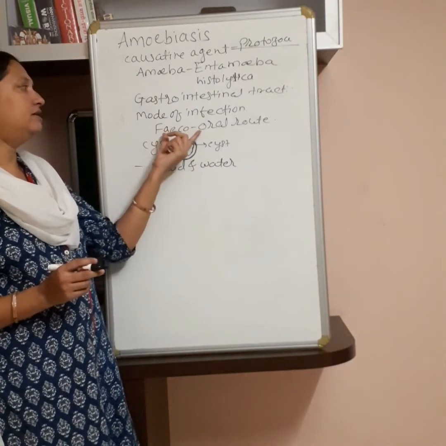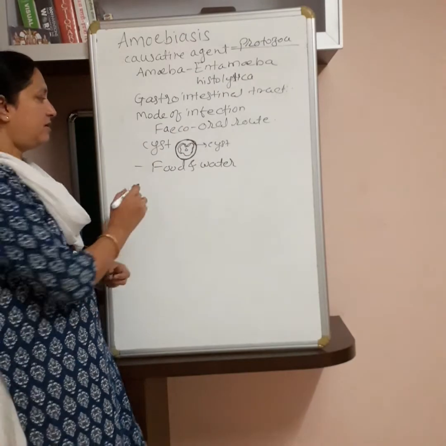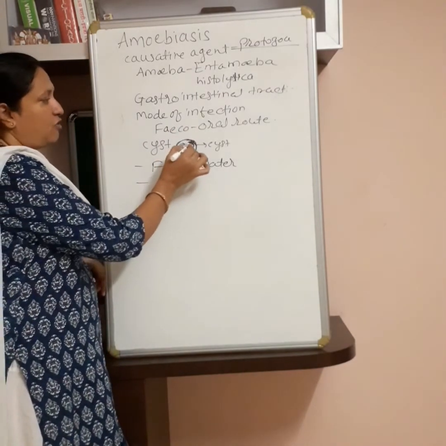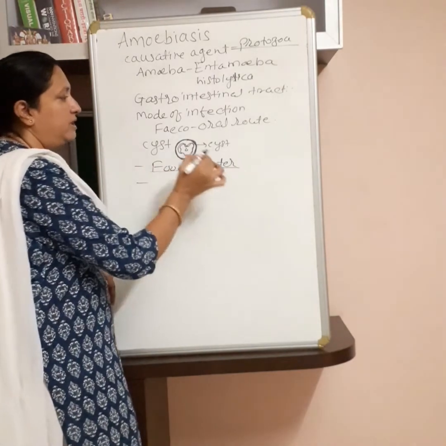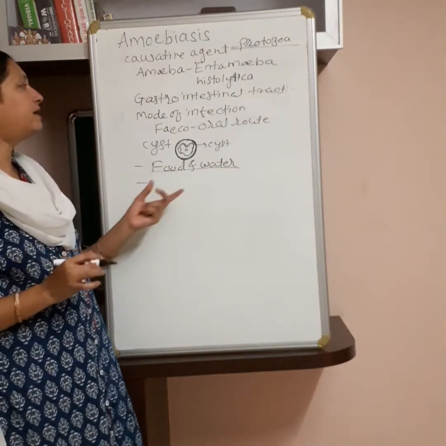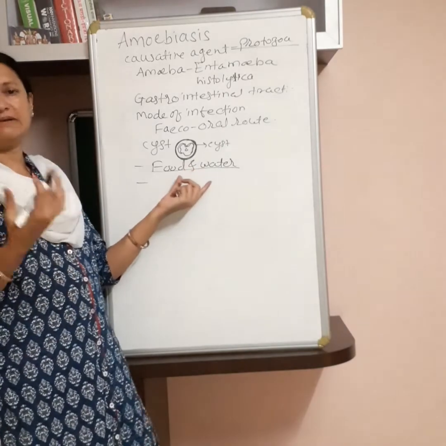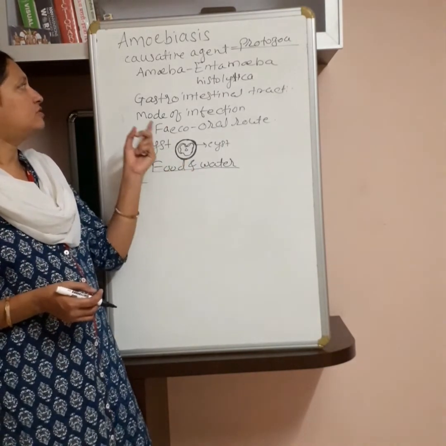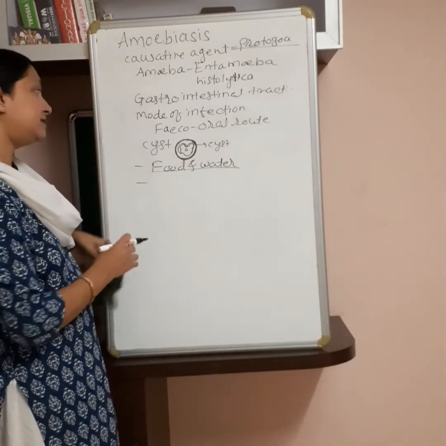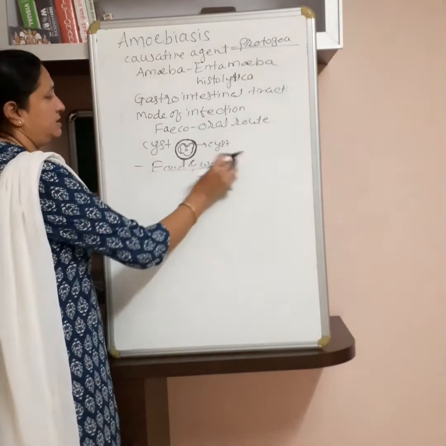They enter the healthy person through the mouth, reach the digestive tract, and in the digestive tract they multiply rapidly and alter the digestive functions.